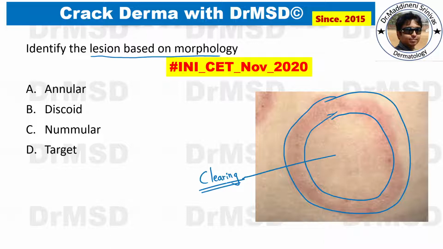Central clearing is present, and there is some peripheral difference of texture, or the lesion is slightly elevated, or there is some change in color.